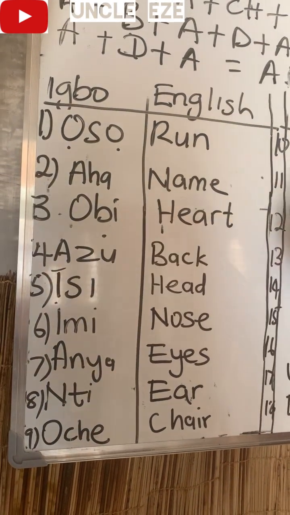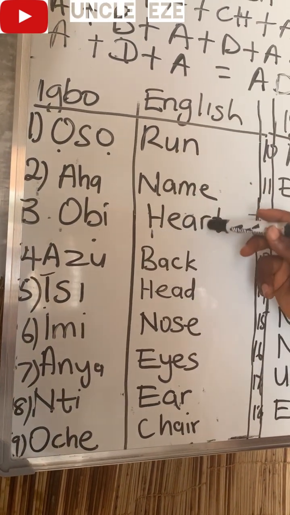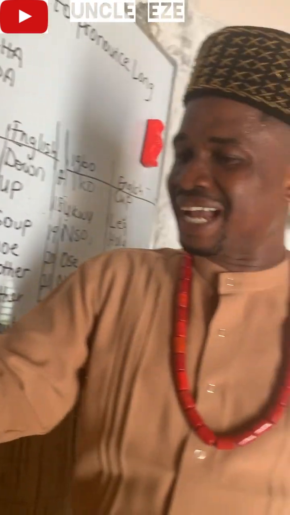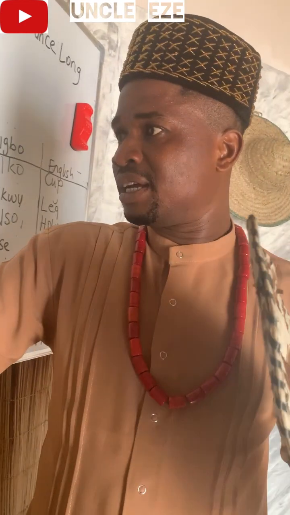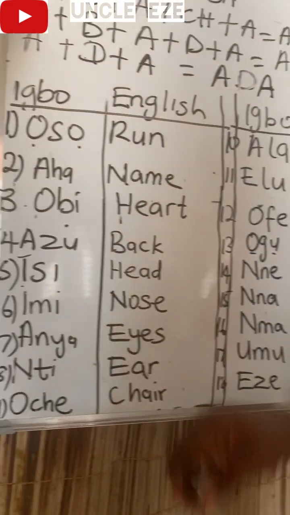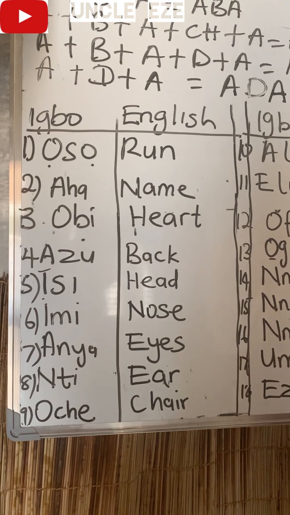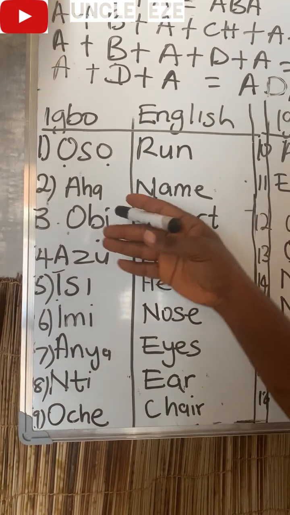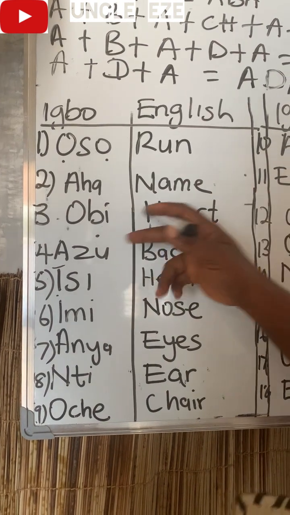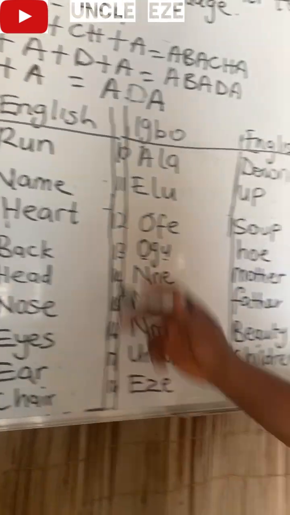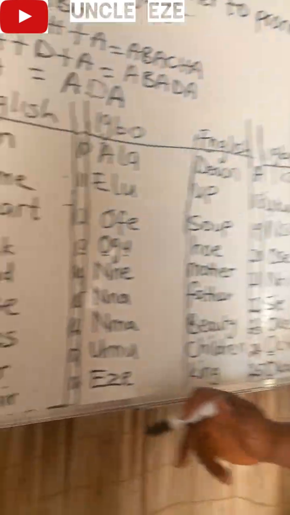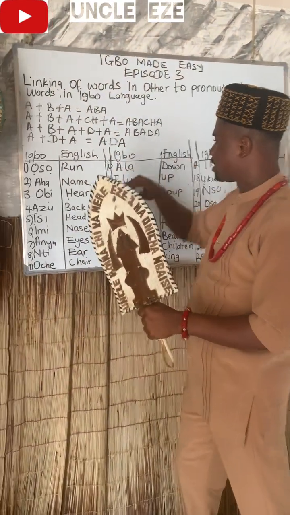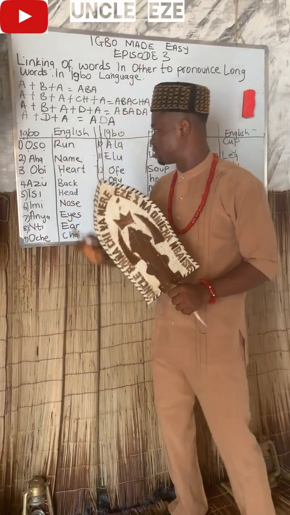Obi is heart. Then Obi is the name of a boy in Igbo land. Obi is like the male son that is in charge in the family. We have Obi or Obi. But trust me, Obi, the heart, or Obi, the name of a male child in the family. In our next class, we'll be talking about the tones. We will talk more about this.